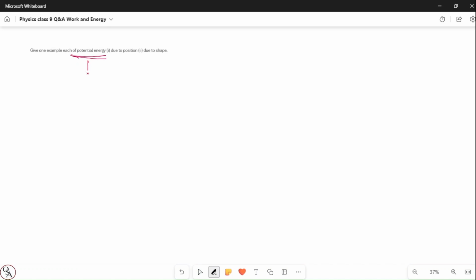Potential energy is the energy possessed by a body due to its shape or due to its position. And everyone knows the formula of potential energy is mgh, where m stands for the mass of the body, g is the gravitational acceleration, and h is the height of the object from the ground. So this is the formula, mgh.